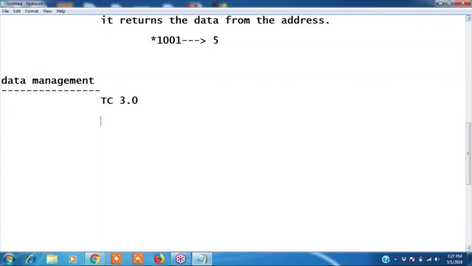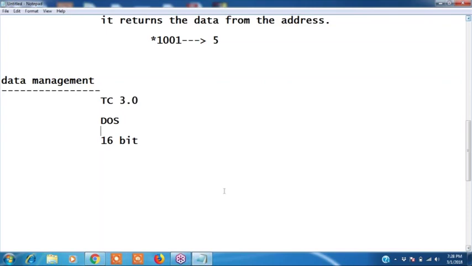Okay. This TC 3.0 supports a 16-bit operating system. It runs on the 16-bit DOS operating system. DOS. You know what is DOS? Disk operating system. Turbo C will work on the DOS operating system, 16-bit. Okay, if it is a 16-bit operating system, what is the size? How much size will be allocated for this?